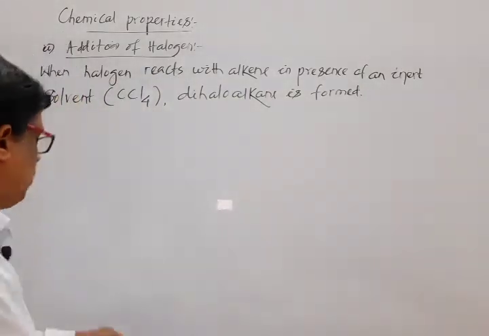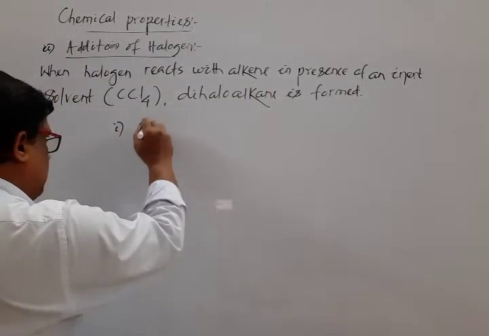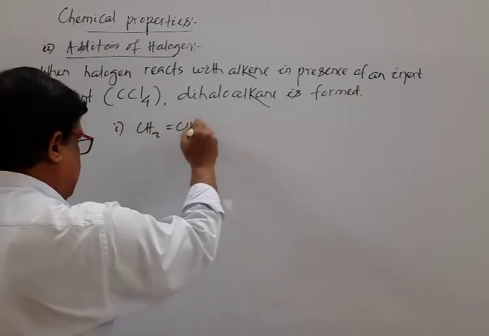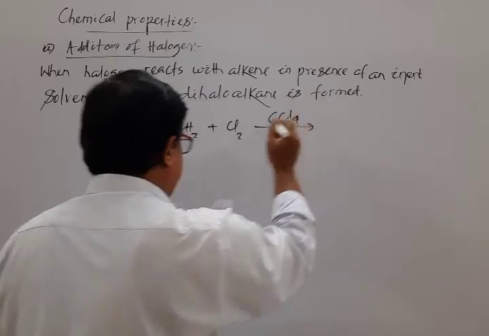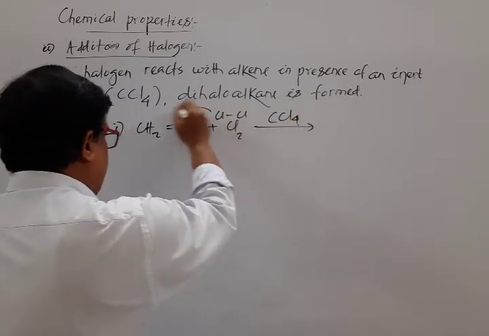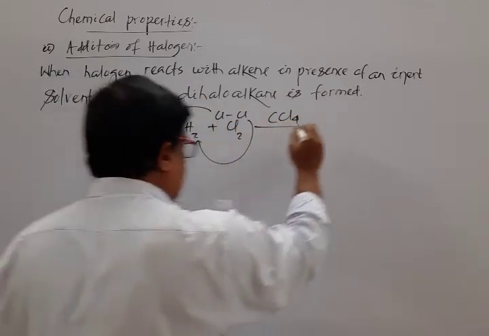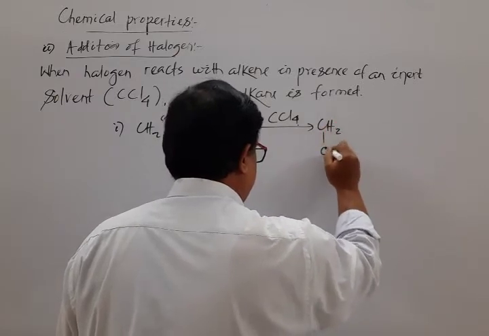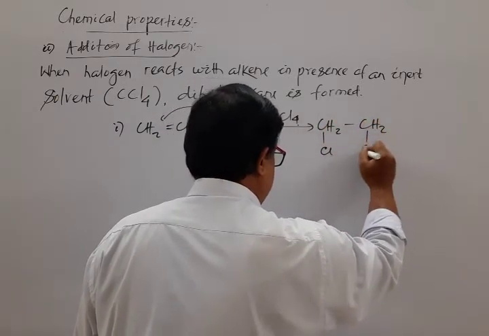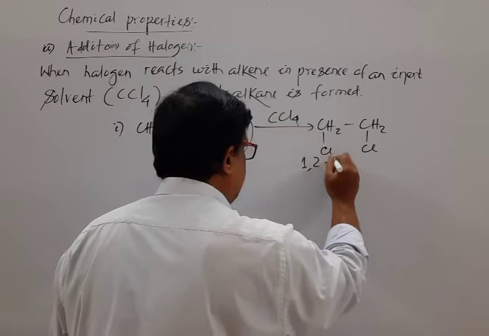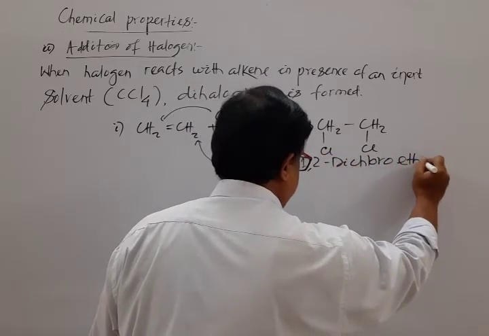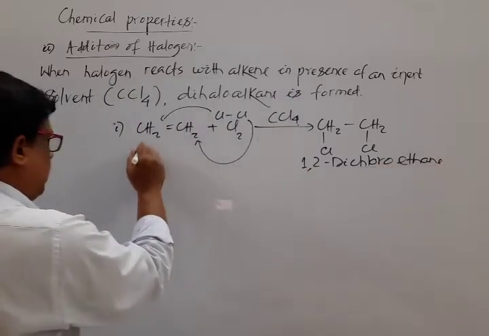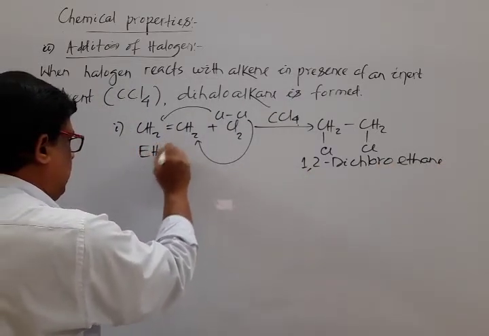Dihaloalkane is formed. For example, CH2 double bond CH2 plus Cl2 in presence of CCl4: one Cl moves to here, another Cl moves to here to form dihaloalkane. Its name is 1,2-dichloroethane. The reactant's name is ethylene.